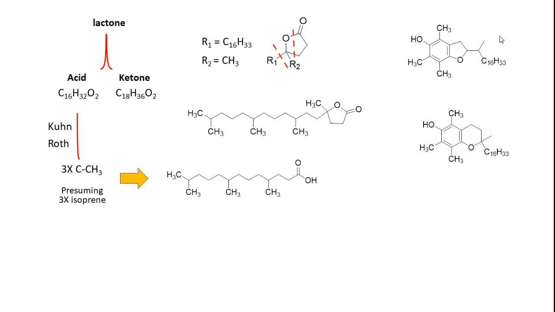So this is one of the possibilities, and this is the second possibility, via which you can have a ring and then ether and the remaining fragment. As I told you in the beginning, the number of unsaturations is 5. 4 unsaturations are accounted for with the benzene ring. We need one more ring, and we also need to incorporate this entire fragment. Okay, so these are the two possibilities.